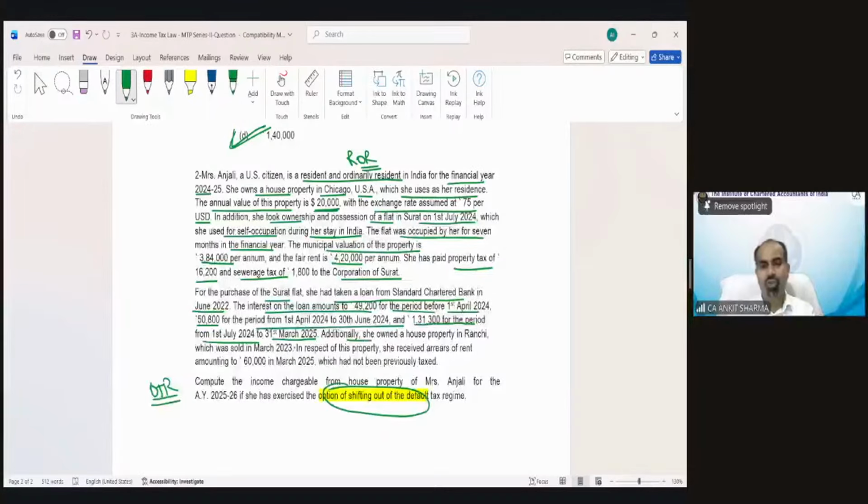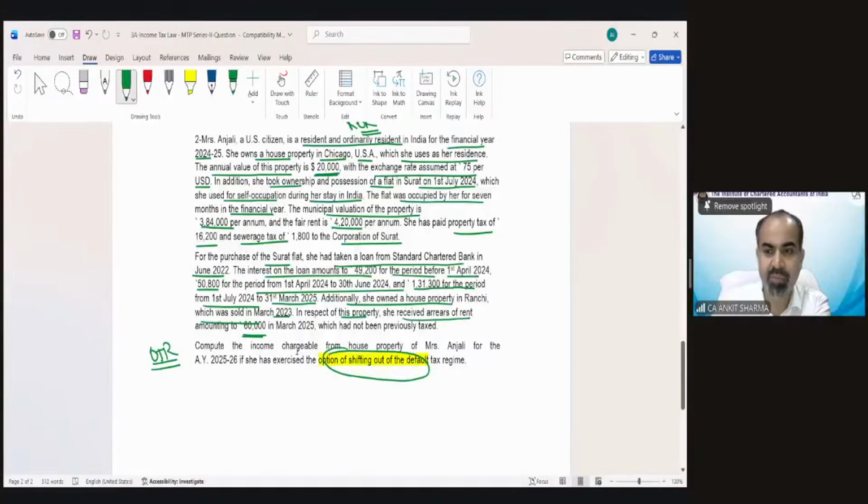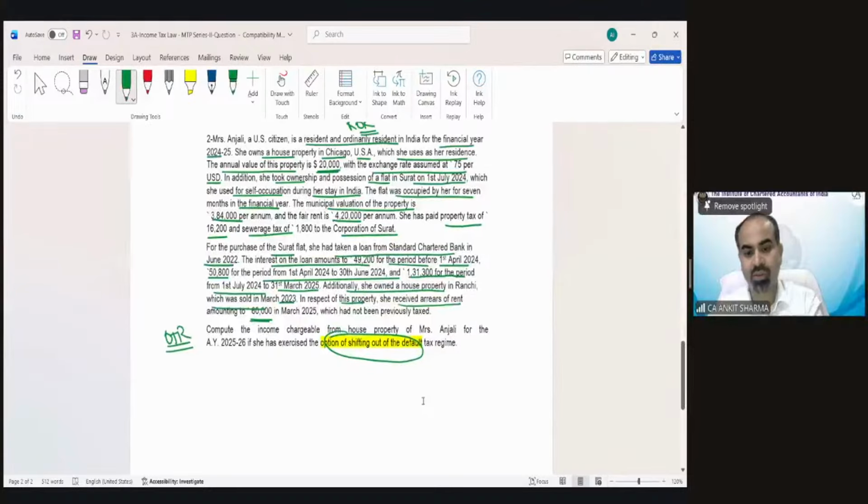Additionally, she owned a house property in Ranchi also, which was sold in March 2023. In respect of this property, she received arrear of rent amounting to 60,000 rupees, which had not been previously taxed. So how many houses does she have? Technically, she has 3 houses, so we have to solve the question for all 3 houses.